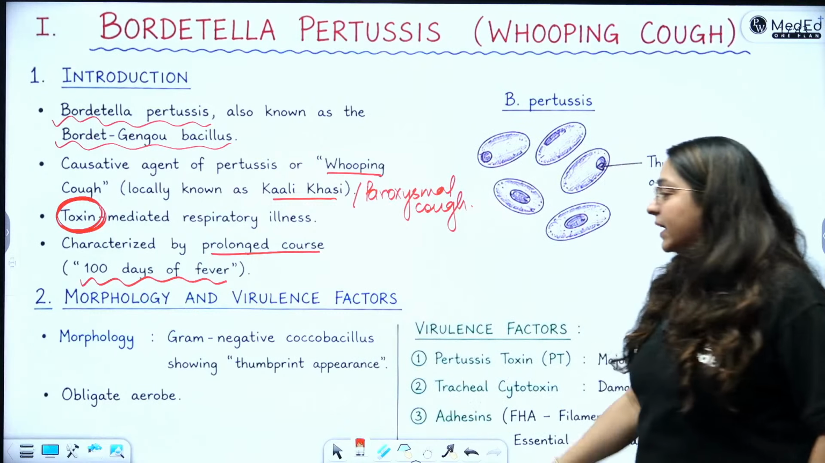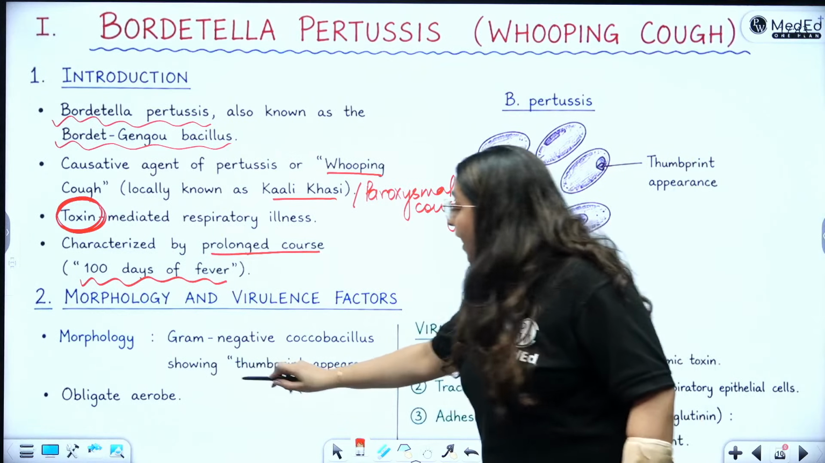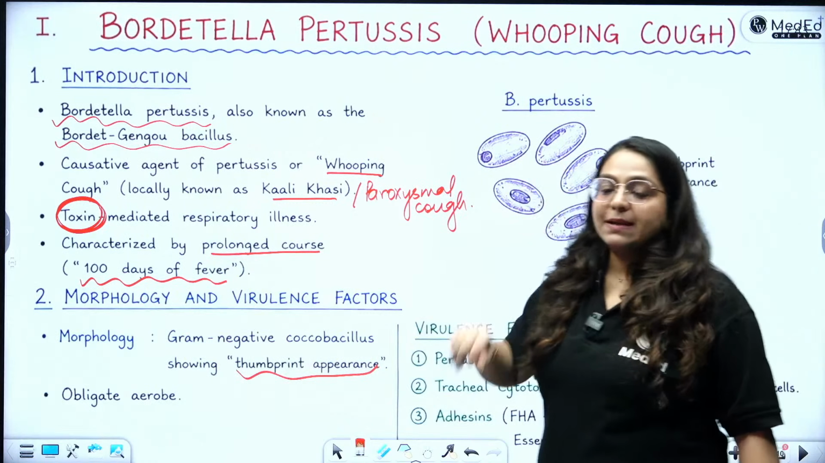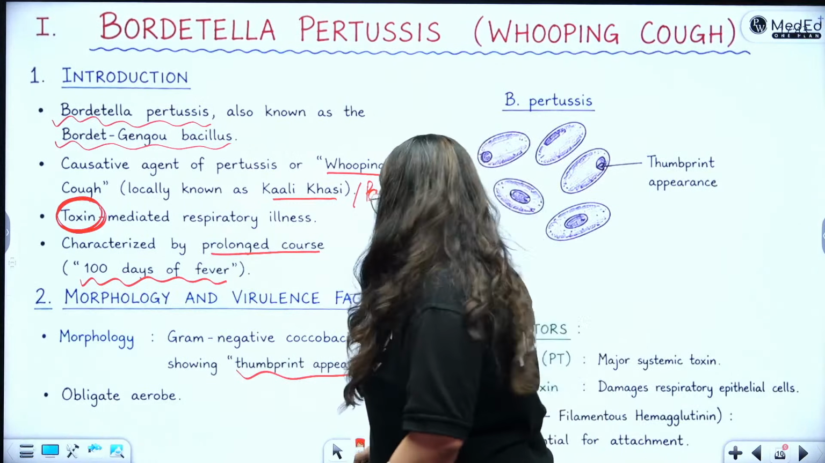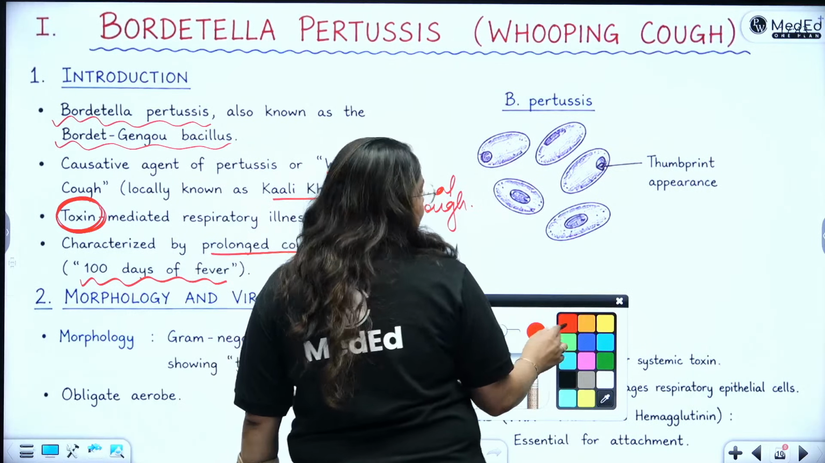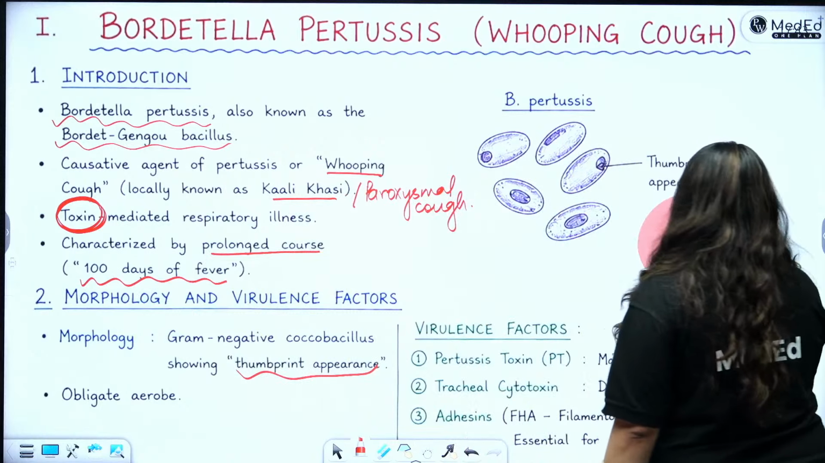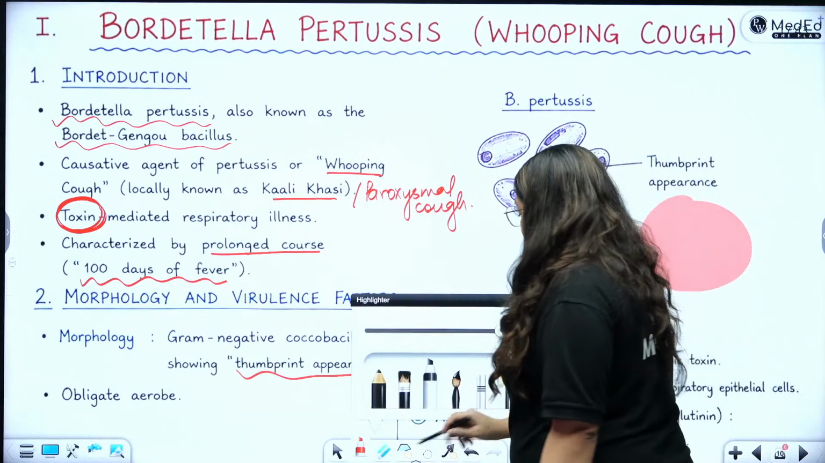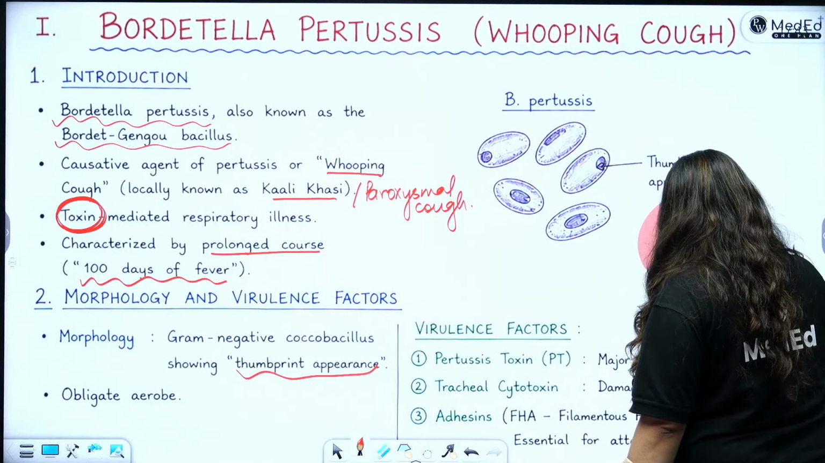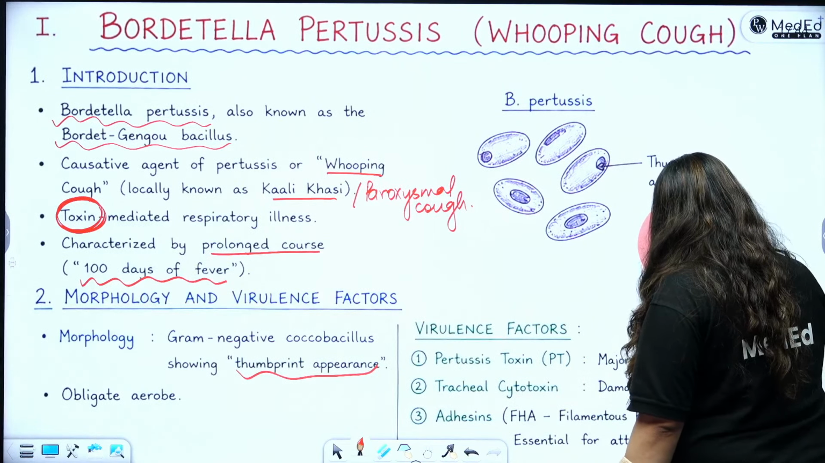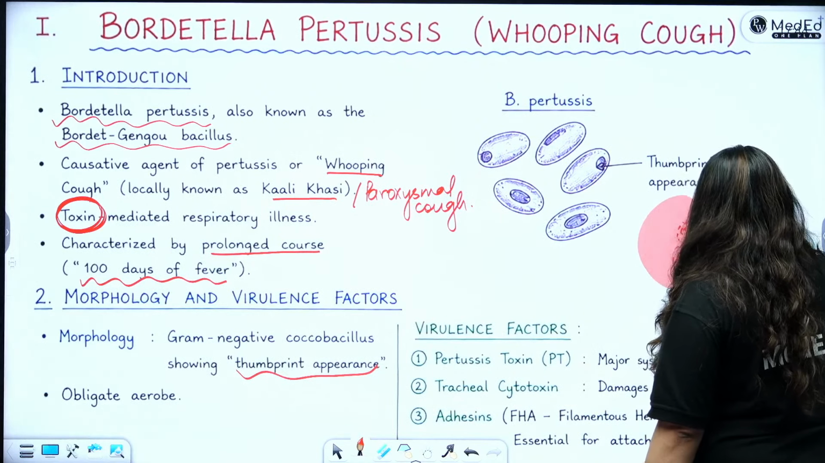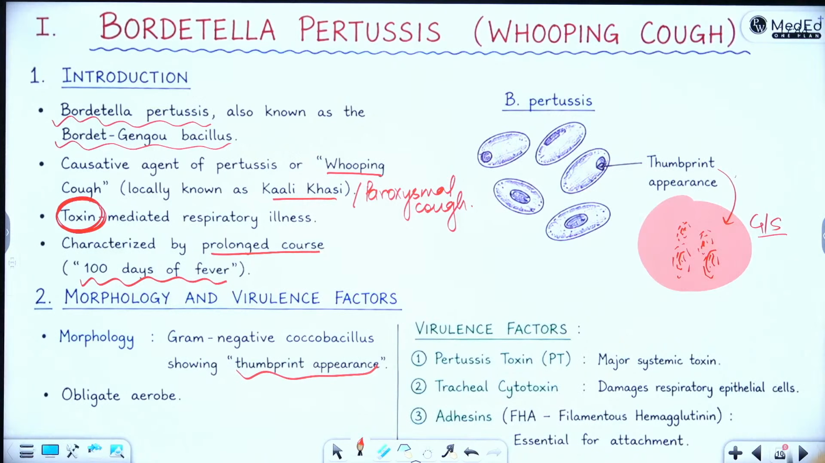Morphology क्या है? Gram negative Coccobacillus है. Shows me the thumbprint appearance. So if you draw a gram stain picture, then simply draw these thumbprints. Okay. So you should just make this gram stain ka field, and you should draw it like this. Just try to draw thumbprints. So this thumbprint appearance is seen on gram stain by Bordetella pertussis.